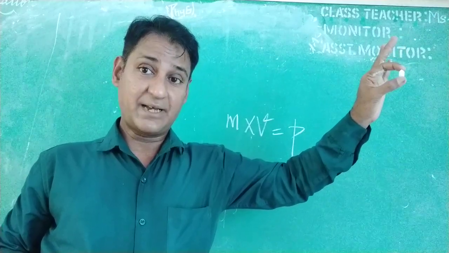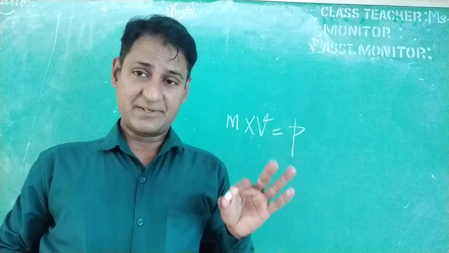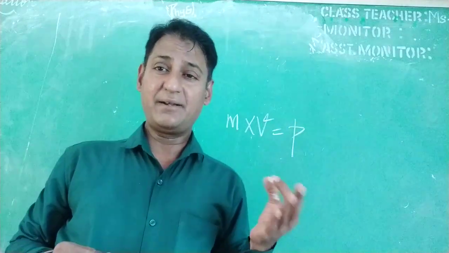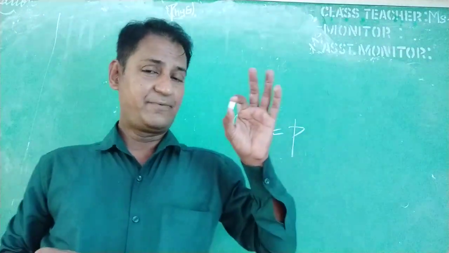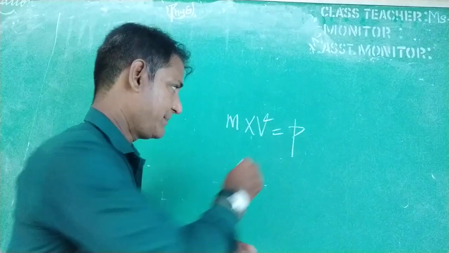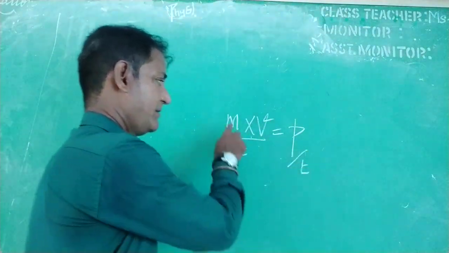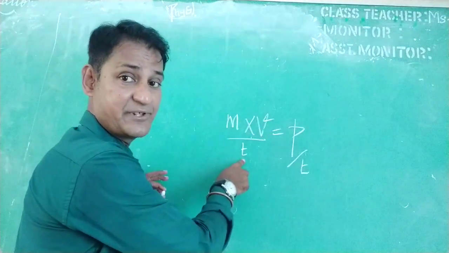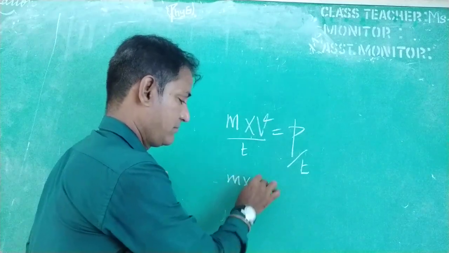As time passes, this momentum keeps changing, whether it decreases or increases. If this momentum changes with respect to time, mass times velocity by time taken is nothing but mass times the rate of change of velocity, that is acceleration.